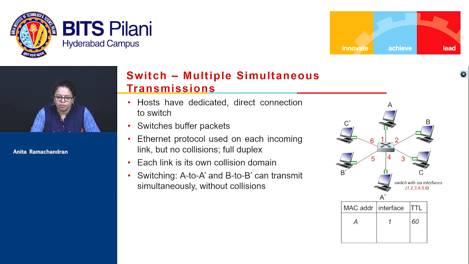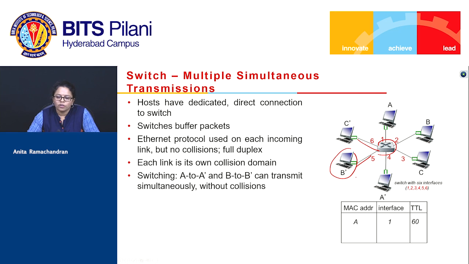Now, in this particular diagram, these hosts have dedicated direct connections to the switch. So C is connected to the switch through this link C dash, B dash is connected to the switch through this link, and each of these hosts is connected to the switch through 6 different ports, 6 different interfaces. The implication of this is that C and C dash can communicate with each other simultaneously while B and B dash are communicating, or A and A dash are communicating. So any two hosts connected to the switch can communicate with each other simultaneously when the others are also communicating.